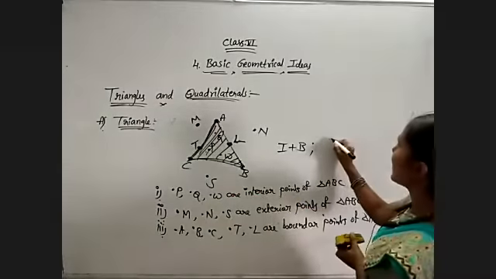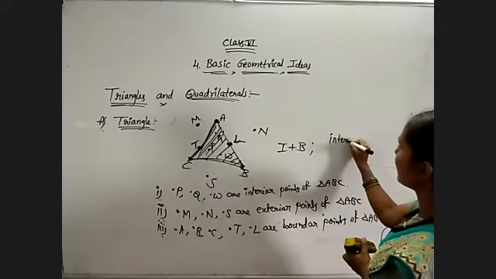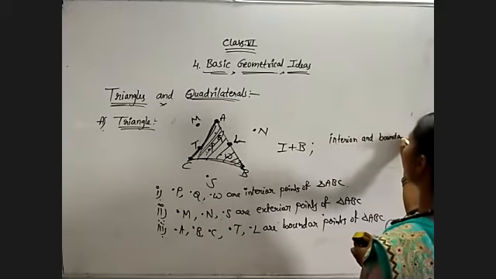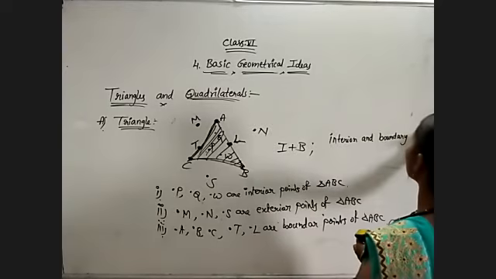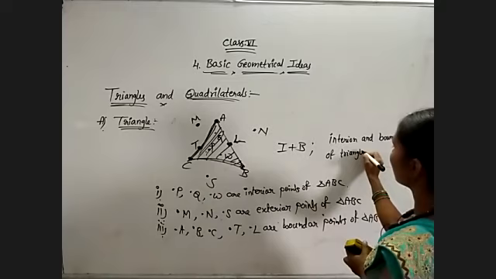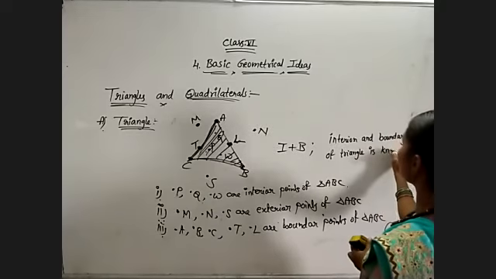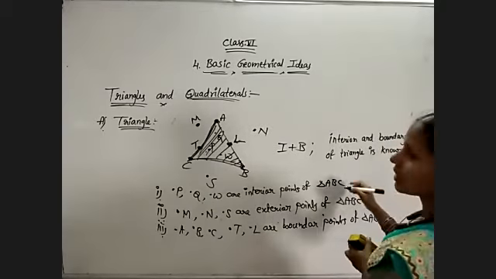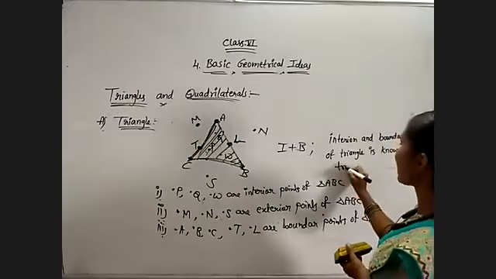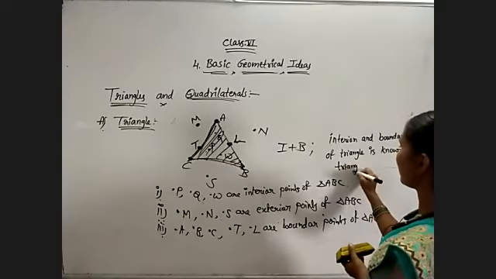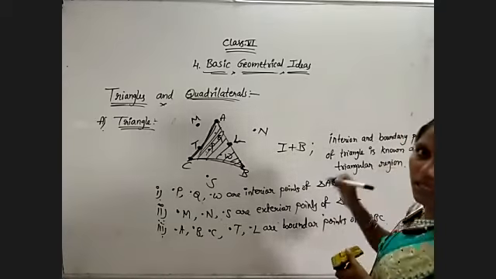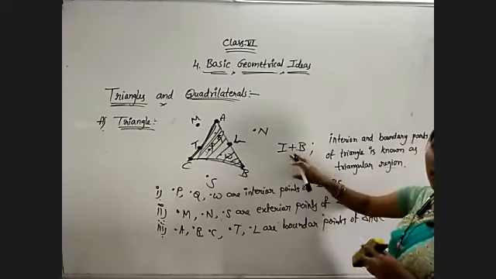Okay, the interior and boundary parts of a triangle together are known as its region. It is a triangle shape, so it is known as a triangular region. If it is a rectangle, rectangular region. That's all. Interior plus boundary is region.